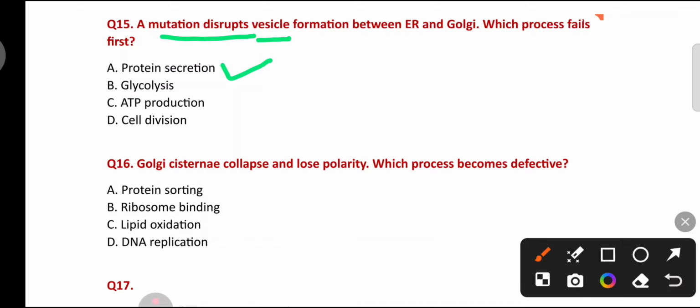Golgi cisternae collapse and lose polarity, which process becomes defective? Protein sorting, ribosome binding, lipid oxidation, DNA replication. Golgi cisternae help in the process of protein modification, packaging and sorting. So here protein sorting becomes defective.